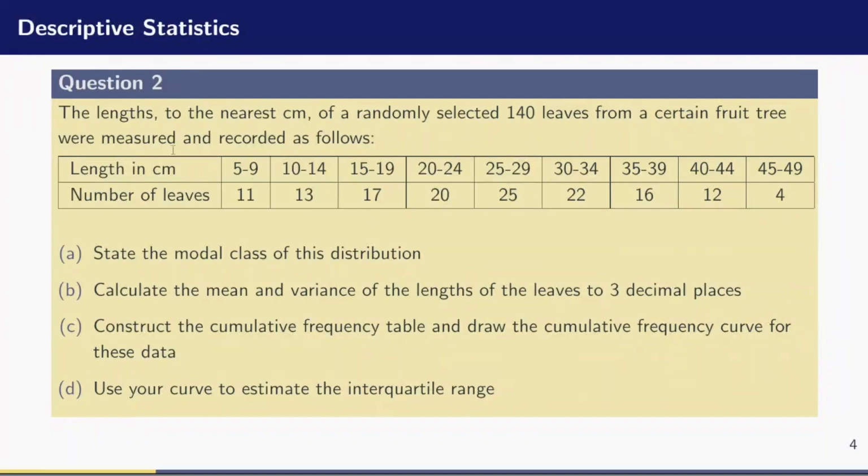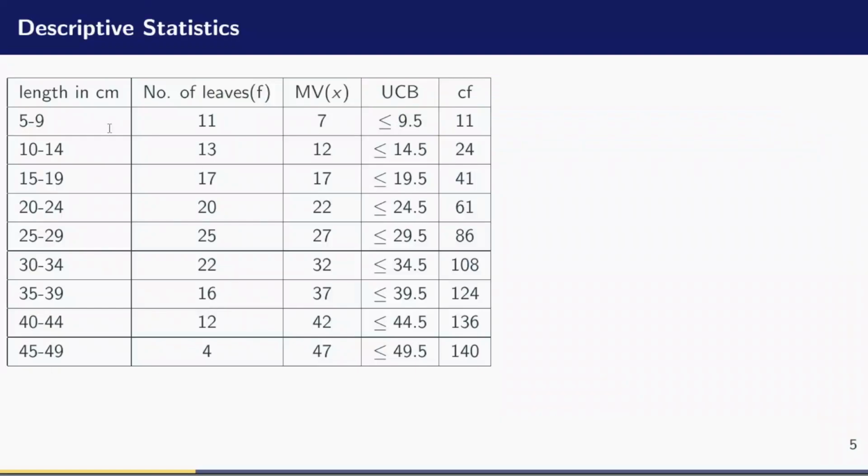So we have been given this table on descriptive statistics and we have been asked to solve these questions. The first thing to do is to ignore the third, the fourth, and the fifth column for now and just concentrate on the first and the second column. I'll explain the rest as we move on.